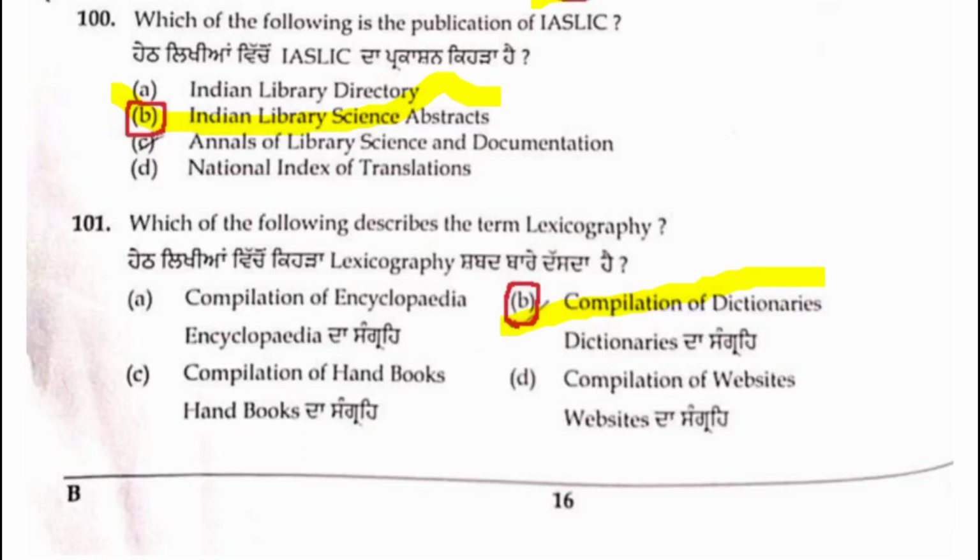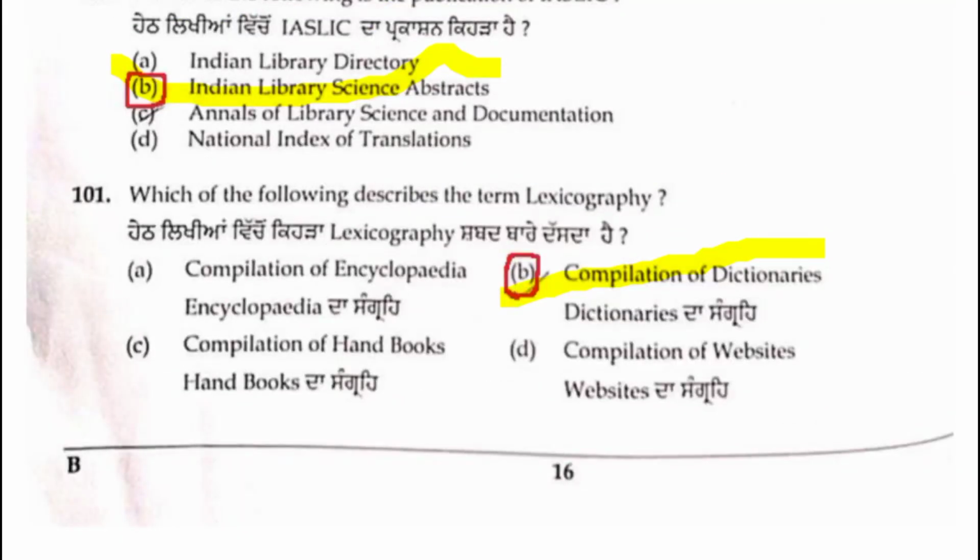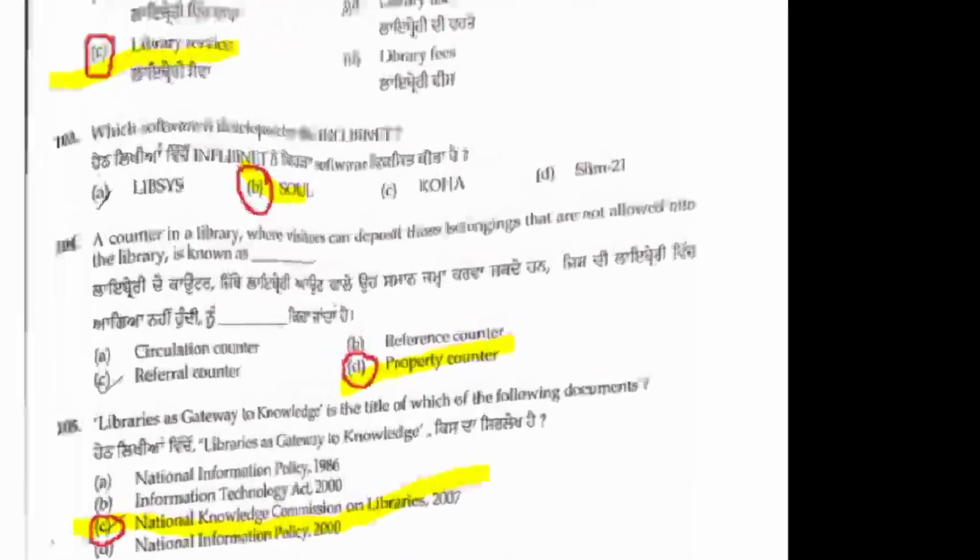Next, 101. Which of the following describes the term lexicography? This is a very important previous question. It has been seen in many examinations. B, compilation of dictionaries is called lexicography. So 101 B is the correct answer. Out of 4 options, B is correct. 101. Question number 102, friends.